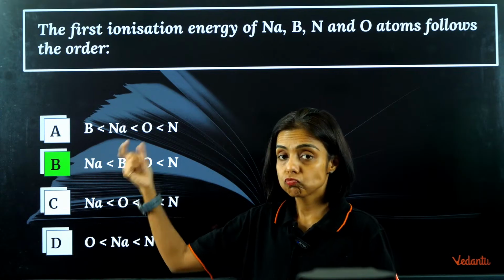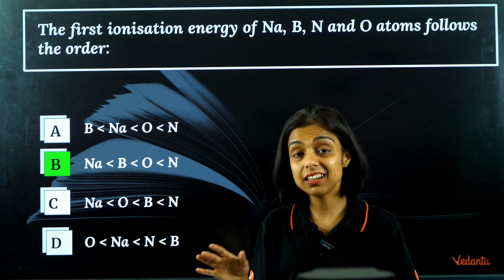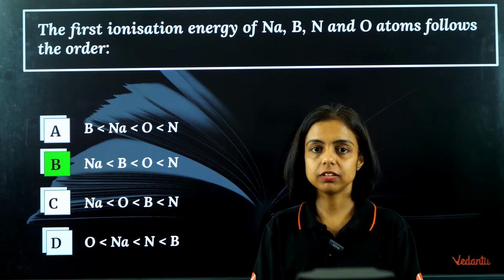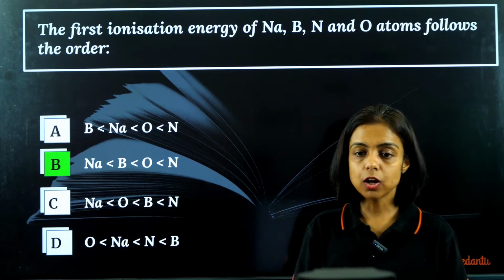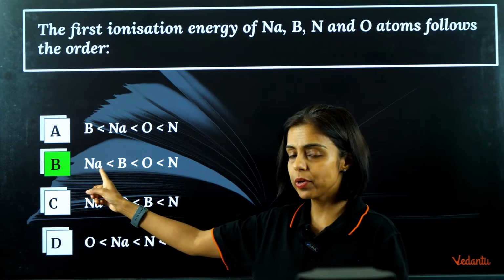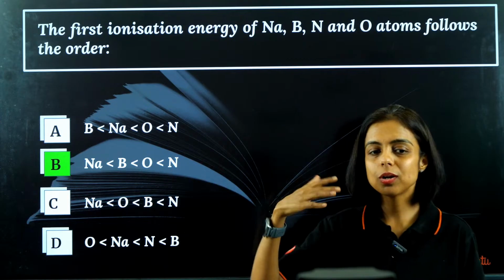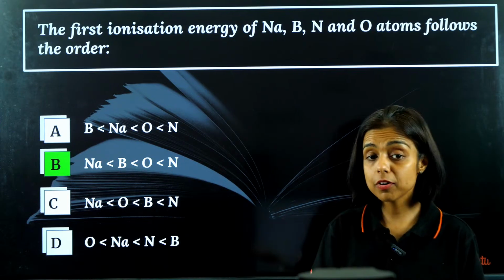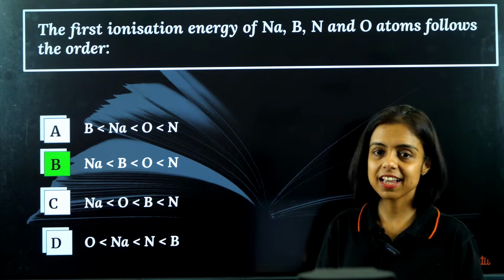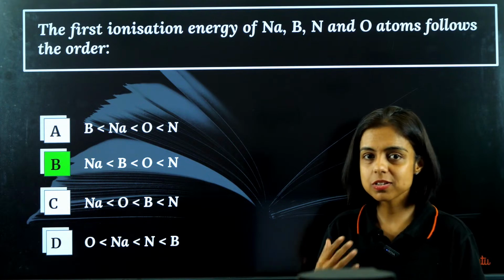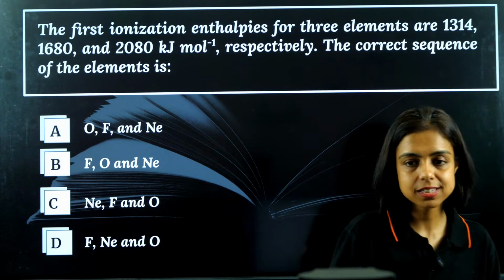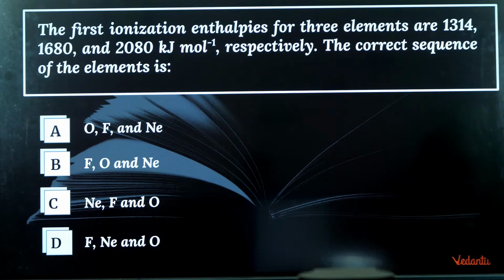Sodium is not from the same period, it is rather another period down the group. Sodium has third shell, rest of them has second shell. So more number of shells, lesser ionization energy. So sodium, because number of shells increases, atomic size increases, ionization energy decreases.